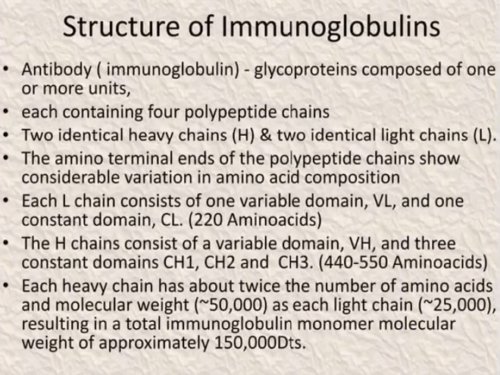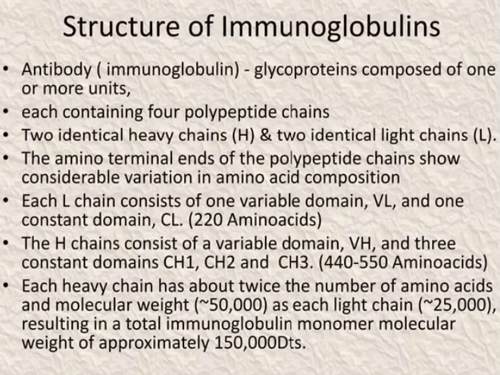Structure of the immunoglobulin. An antibody, which is the immunoglobulin, is a glycoprotein composed of one or more units, each containing 4 polypeptide chains, 2 identical heavy chains and 2 identical light chains. The amino terminal end of the polypeptide chain shows considerable variation in the amino acid composition. Each L chain consists of one variable domain VL and one constant domain CL. The H chain consists of a variable domain and 3 constant domains CH1, CH2 and CH3, which contain 440 to 550 amino acids.